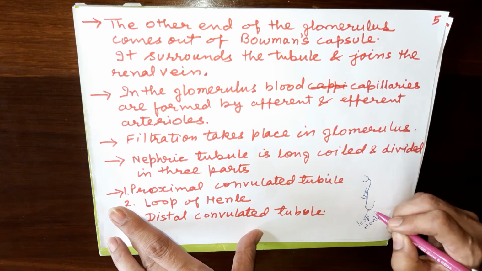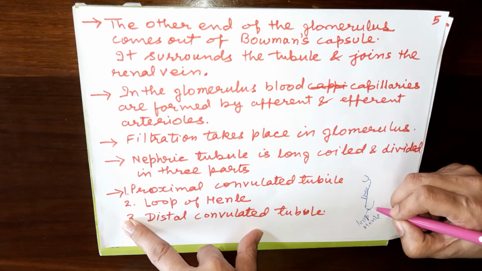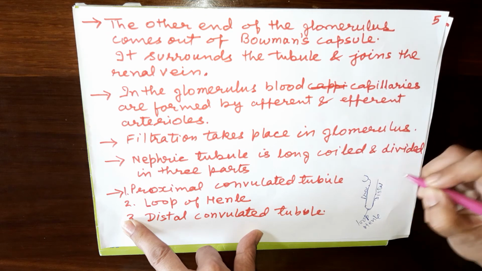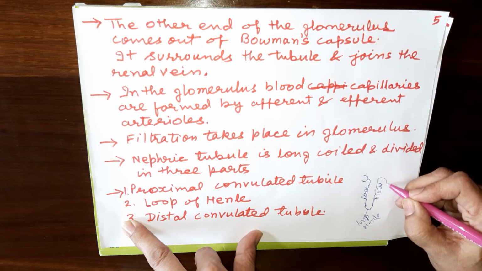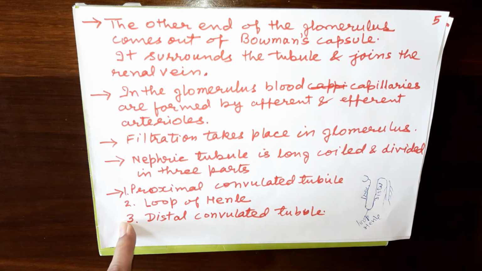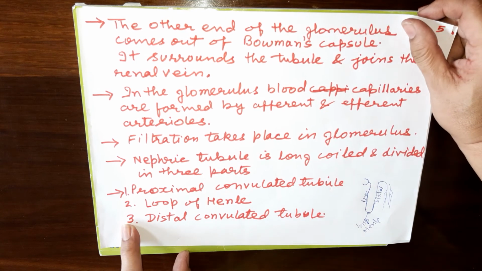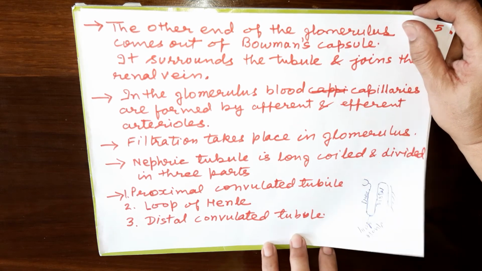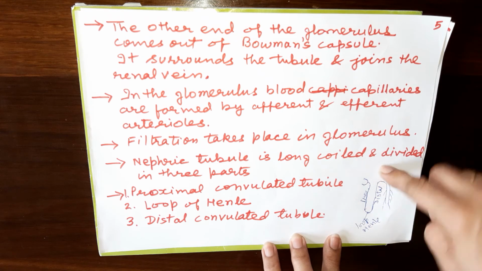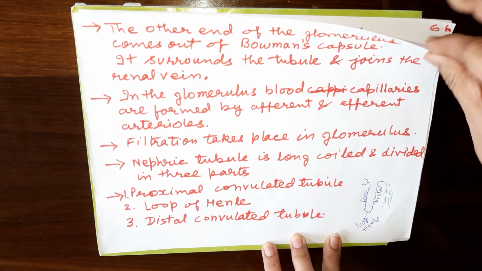Here no absorption or reabsorption takes place. Then comes the distal convoluted tubule. Then it opens into the main tubule, that is the duct. So proximal convoluted tubule, loop of Henle, and distal convoluted tubule.